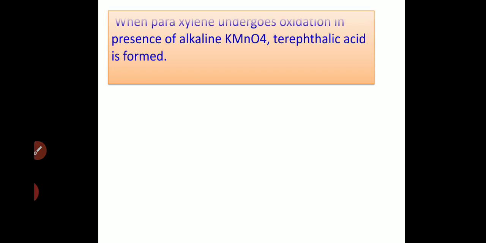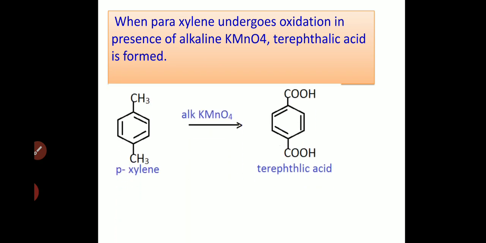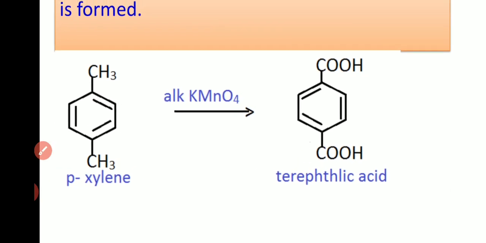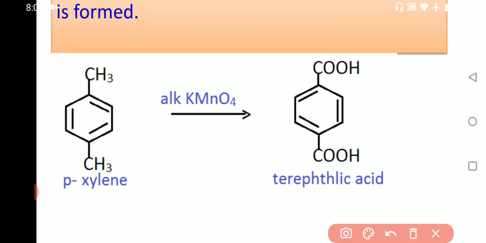Now one more example. When paraxylene undergoes oxidation in presence of alkaline potassium permanganate, terephthalic acid is formed. This is the reaction, paraxylene. Orthoxylene, paraxylene, what is the difference? The difference is in the position of the CH3 groups. Here these are in para position to each other, that's why paraxylene.